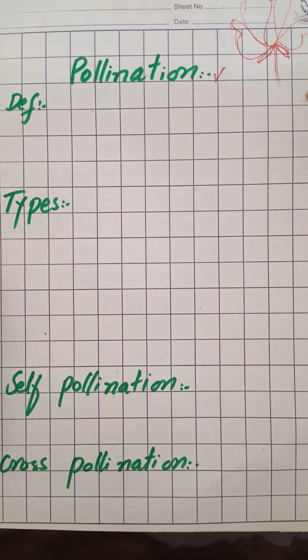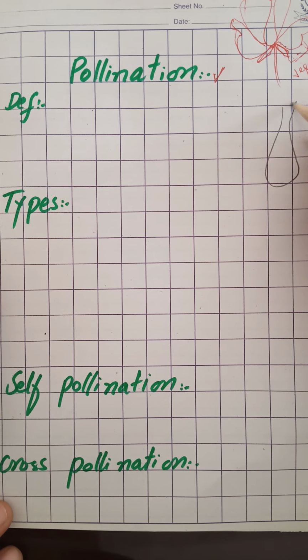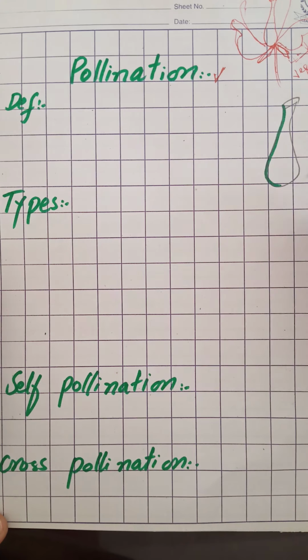Students, as I told you, flower is a reproductive part of the plant. The sepal and petal, both are the vegetative parts of the plant. So which are the reproductive parts of the plant? Reproductive parts are the carpel and stamen. Look at this. This is the carpel. The female reproductive part of the flower is the carpel.